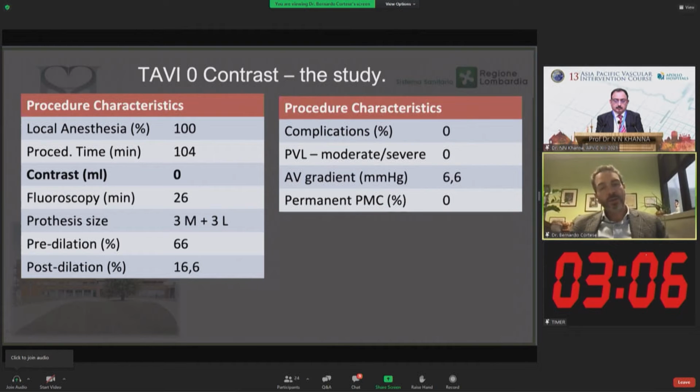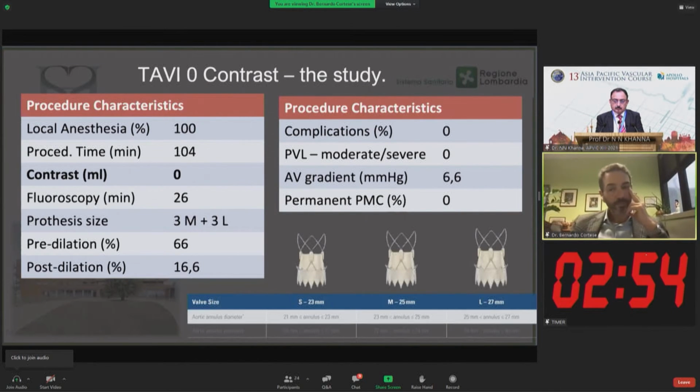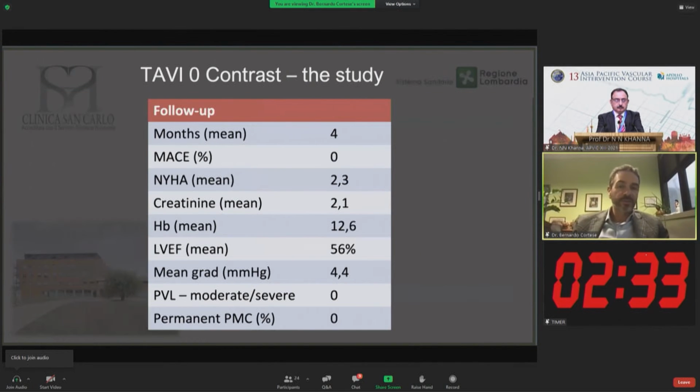And what about the acute outcome? We had 0 complications, 0 moderate or severe paravalvular leak, and a final gradient of 6.6 millimeters. This is the size of the Accurate Neo2 valve that is available in Europe. We have the small, the medium, and the large, which is able to accommodate a perimeter of the aortic annulus between 79 up to a maximum of 85 millimeters.